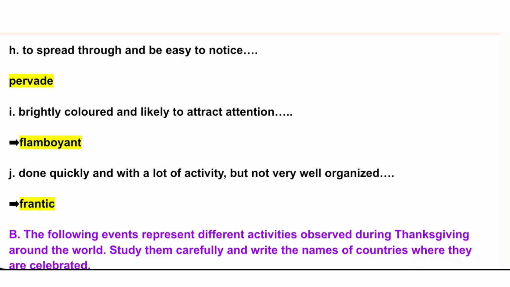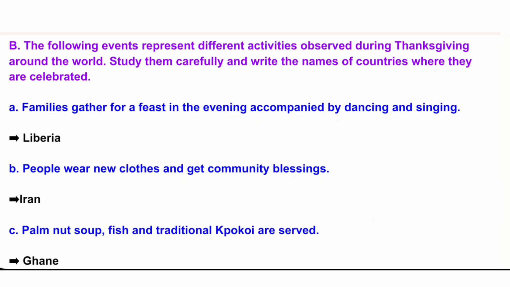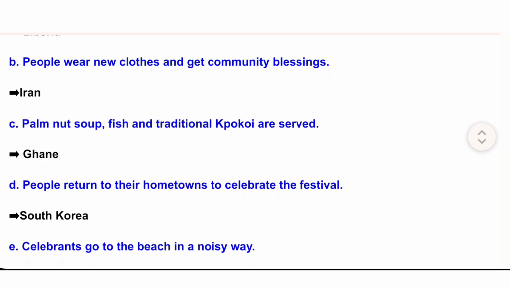B. The following events represent different activities observed during Thanksgiving around the world. Study them carefully and write the names of countries where they are celebrated. A. Families gather for a feast in the evening accompanied by dancing and singing. Liberia. B. People wear new clothes and get community blessings. Iran. C. Palm nut soup, fish and traditional pokoi are served. Ghana.